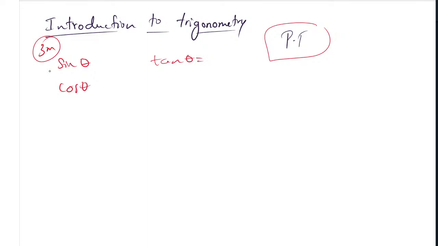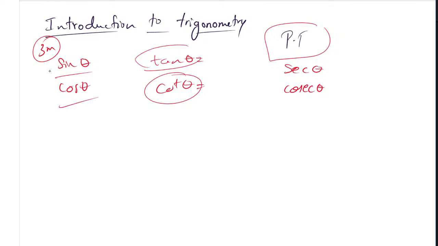If it is given tan theta or cot theta or secant theta or cosecant theta, don't bother about it. Just convert all these terms into sine and cos. Tan is nothing but sine by cos. Cot is nothing but cos by sine. Secant is nothing but 1 by cos. And cosecant is nothing but 1 by sine.